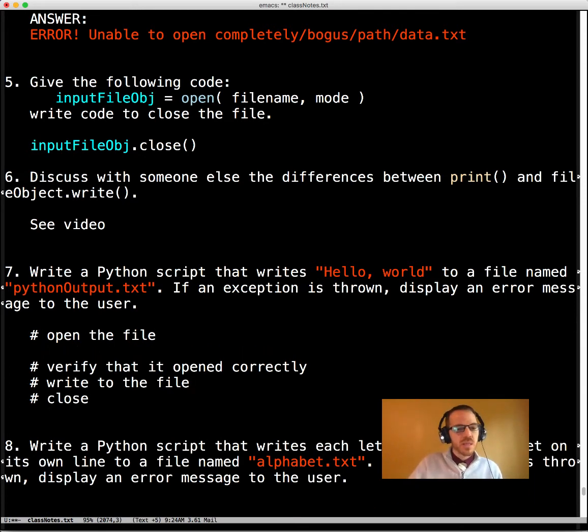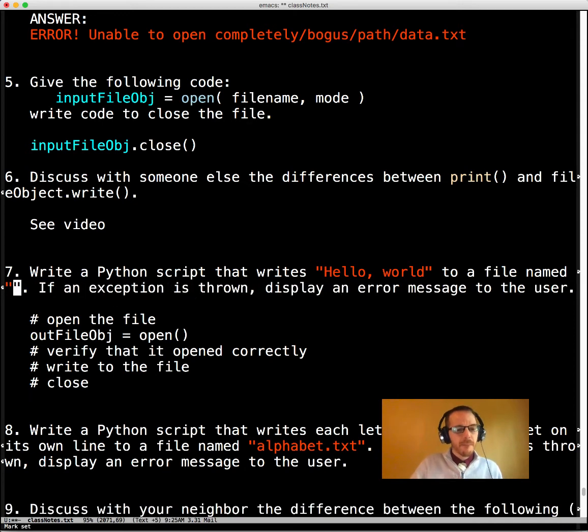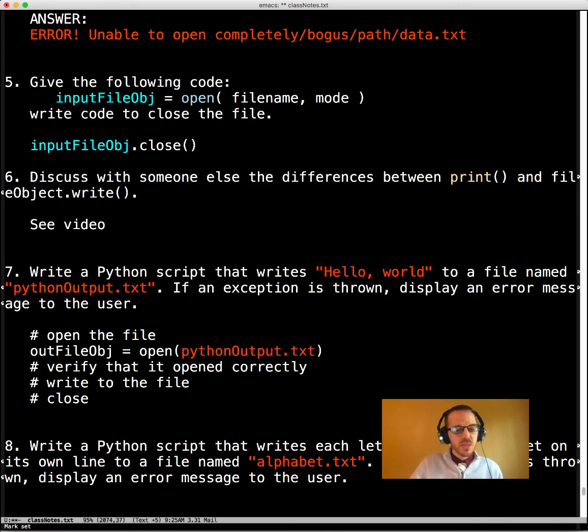Open the file. We can say, why don't we just say out file object equals open. And what's our file name? It's right here. And we do need to specify the mode because we're writing to it, and so we're not doing it for reading.